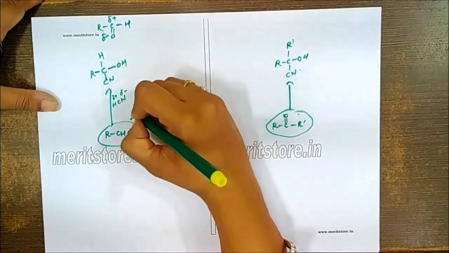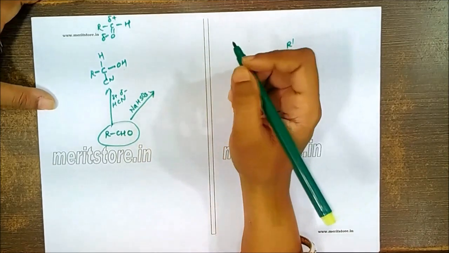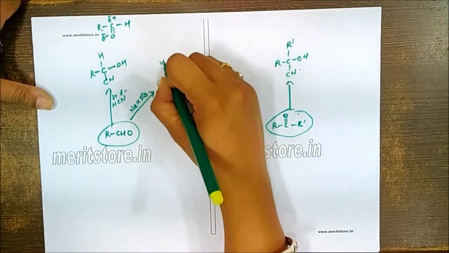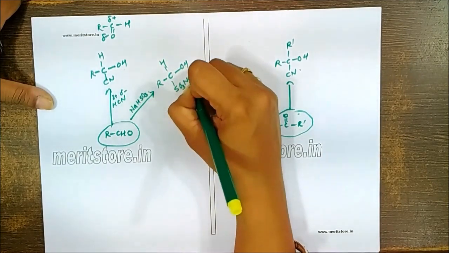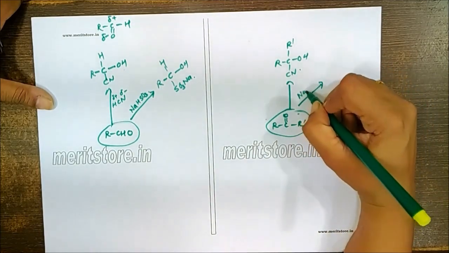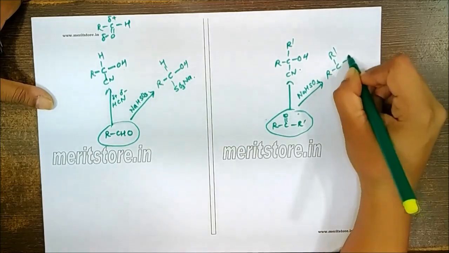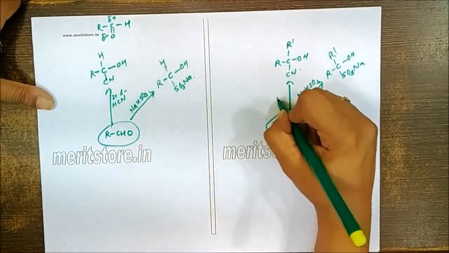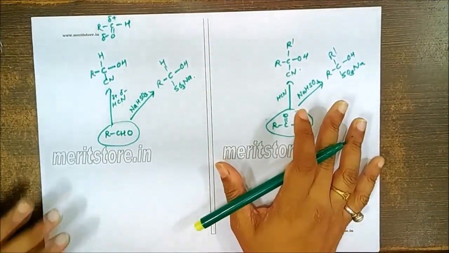If you allow this to react with sodium hydrogen sulfite, then a similar addition happens. RCH, this will become OH and this is the addition of SO3Na. So sodium bisulfite salts are formed. A similar reaction you will get here, RCR dash OH SO3Na. So far we can see there is no difference in the reactivity of aldehyde and ketone.